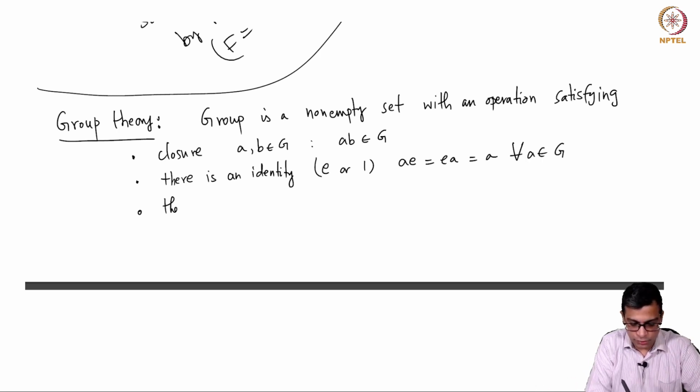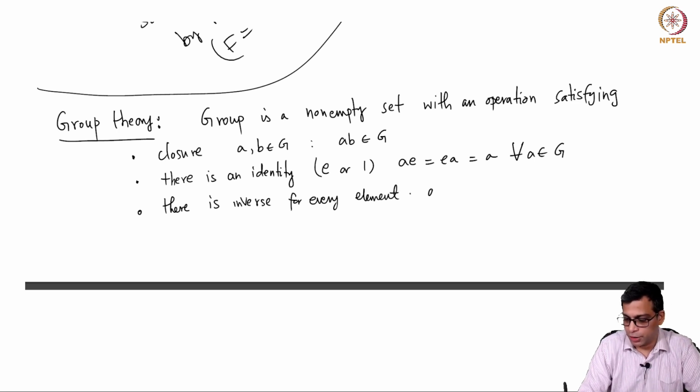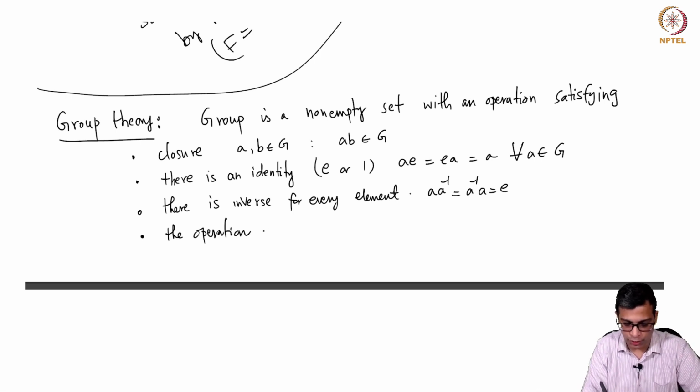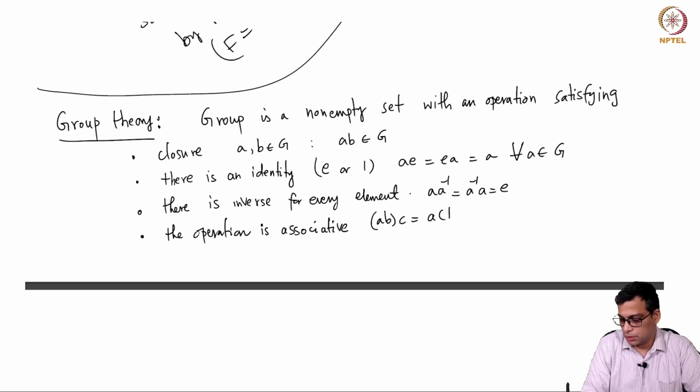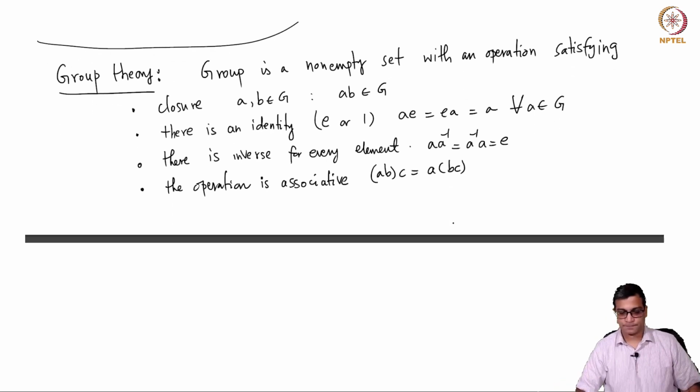There is an inverse for every element, right. So, we usually denote the inverse by a inverse, a to the power minus 1, like this, and the operation is associative. Okay. So, this is of course familiar to all of you, but I thought I will just quickly recall the definition. So, we really mean that (ab)c is the same as a(bc).